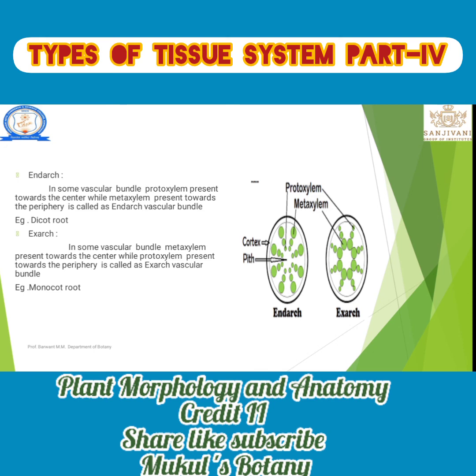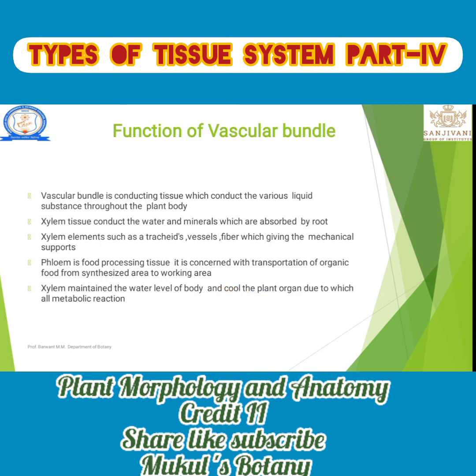Simply we can remember, in some vascular plants protoxylem is present towards the center while metaxylem is present towards the periphery; this is called the endarch type. And in exarch, metaxylem is present in the center and protoxylem in the peripheral region. That type is known as the exarch type of vascular bundle.